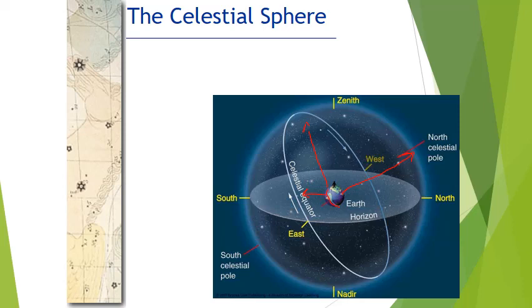Where that geographic North Pole, if you take that axis that the Earth spins on, and you extend it outward and let it puncture the celestial sphere, it punctures the celestial sphere at the North Celestial Pole. Similarly, the geographic South Pole punctures the celestial sphere at what's called the South Celestial Pole. Now, from any spot on Earth, if you look straight up, that is your zenith. If you look straight down through the center of the Earth, down the other direction, that's what's called the nadir.